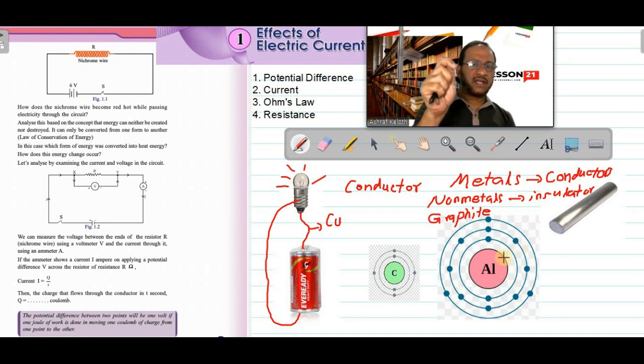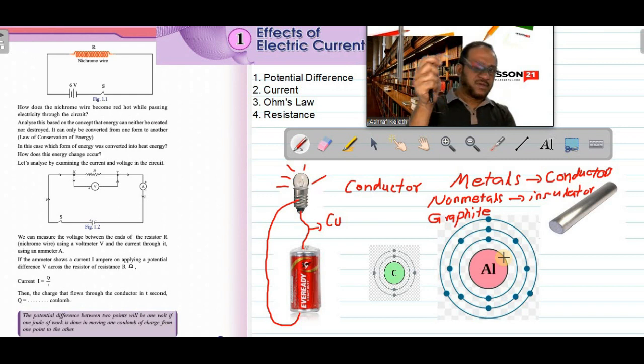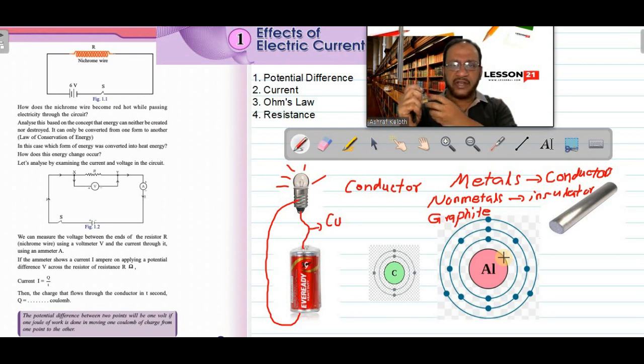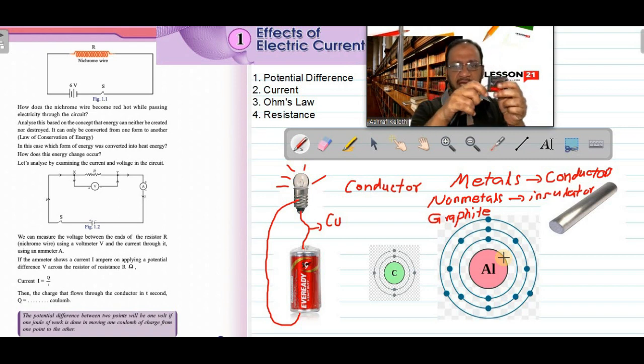Now when I am rotating like this, I am applying a force along this wire towards the center. If at any moment I release this wire, then it will be thrown in a straight line. It cannot move in a circular path. To continue in a circular path, I should apply a force always along the radius towards the center of the circle. And that force is called centripetal force.